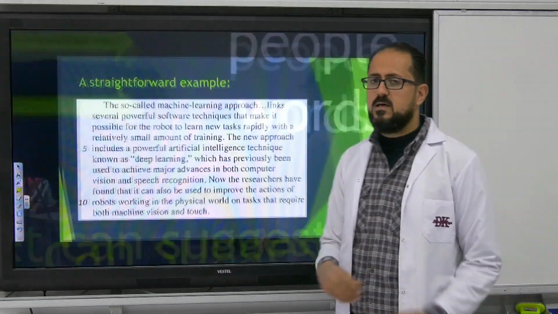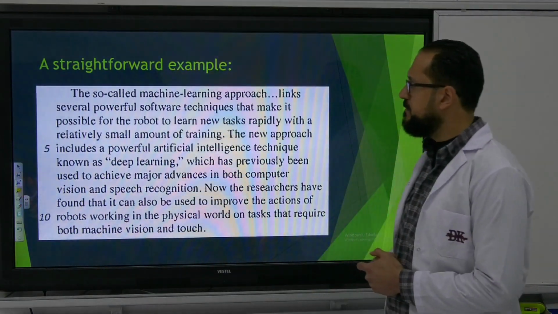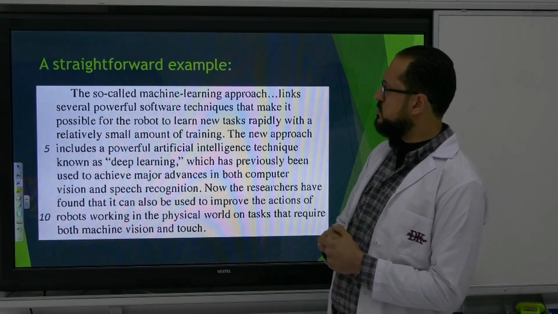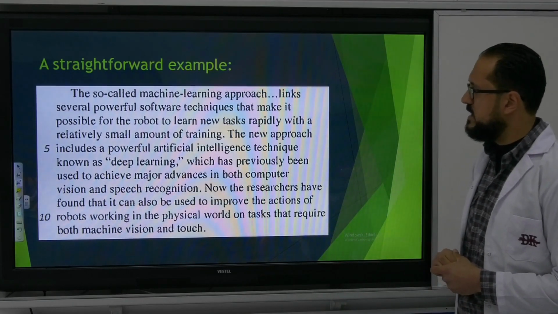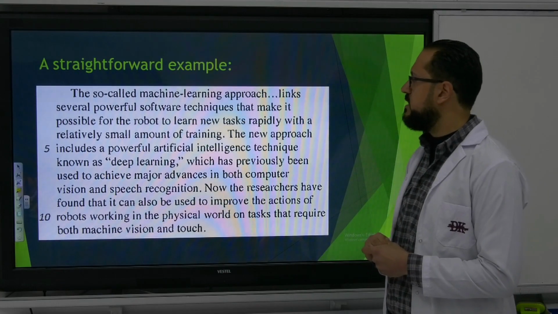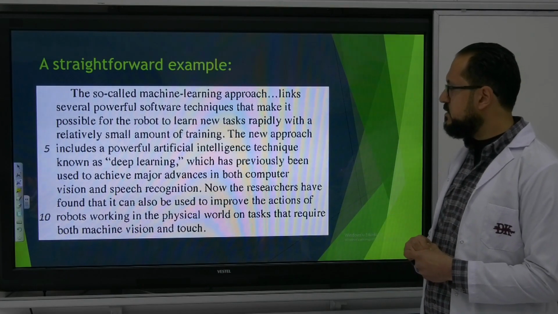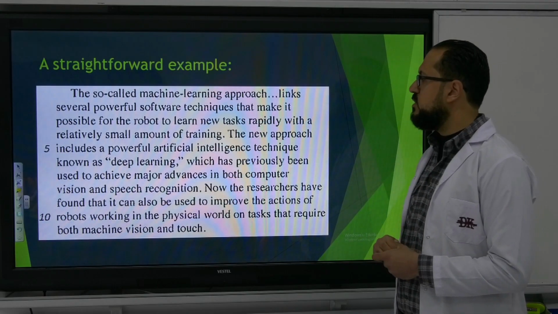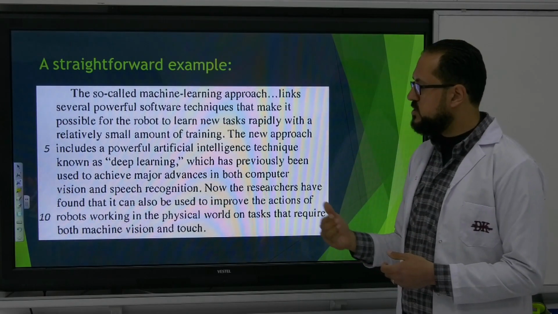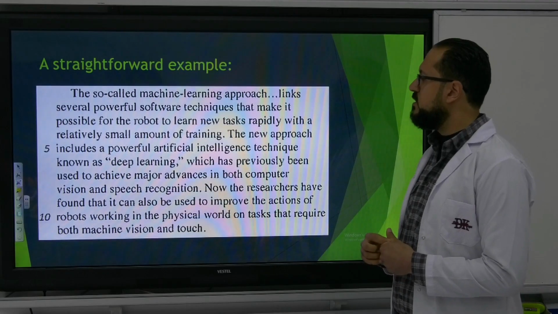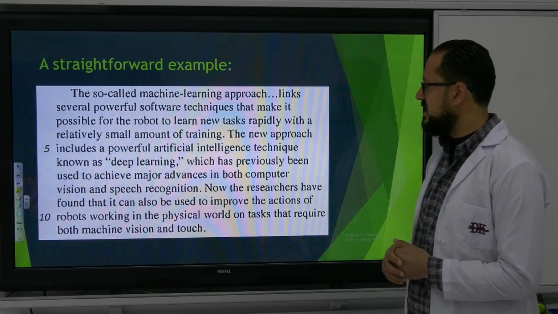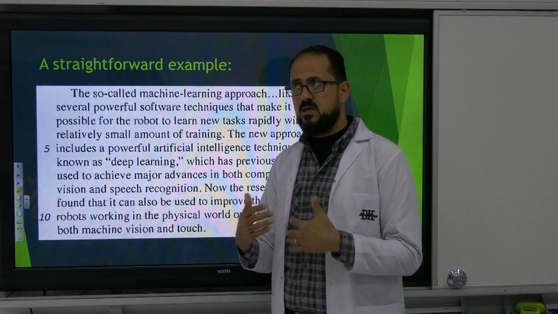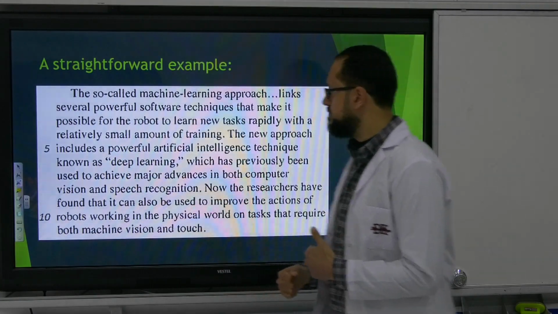Now we're going to look at an example. This example is straightforward, so it's easy. The so-called machine learning approach links several powerful software techniques that make it possible for the robot to learn new tasks rapidly with a relatively small amount of training. The new approach includes a powerful artificial intelligence technique. So I have powerful. So this is the first thing. This could be like a positive attitude.